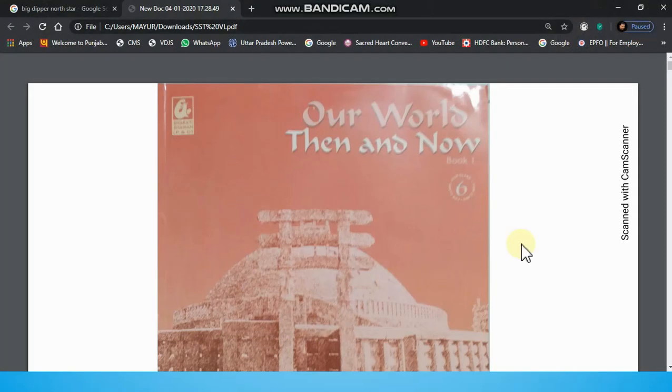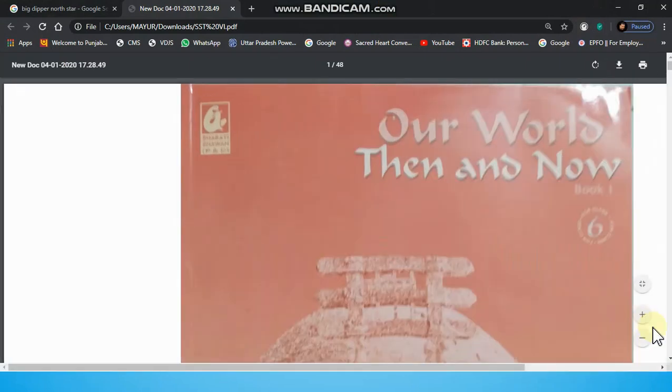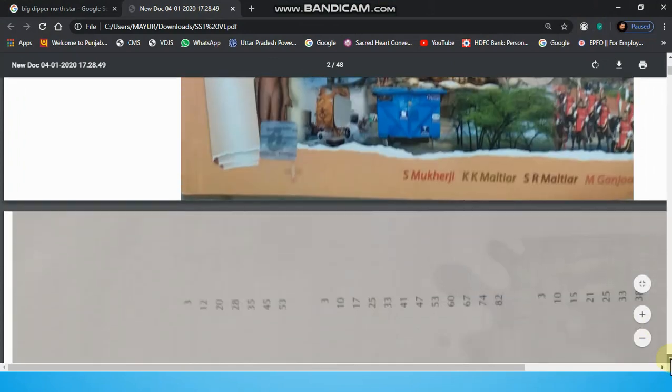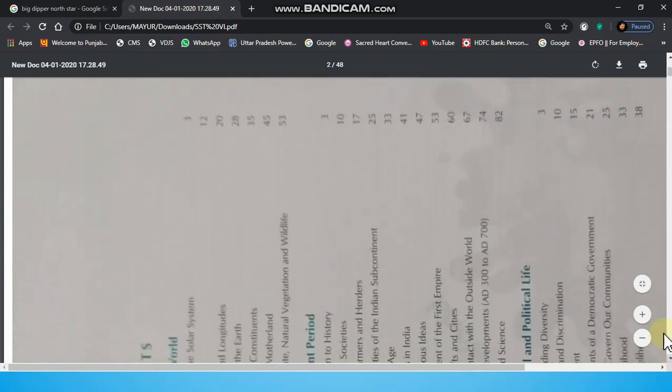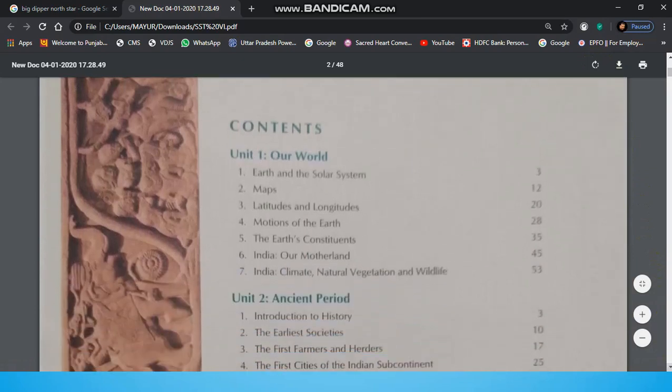So this is the front page of your book, Our World Then and Now. And these are the contents. So unit 1, as you can see, Our World, and there are 7 chapters in this. First is Earth and the solar system. So we will start with this chapter. So let us move to the chapter.